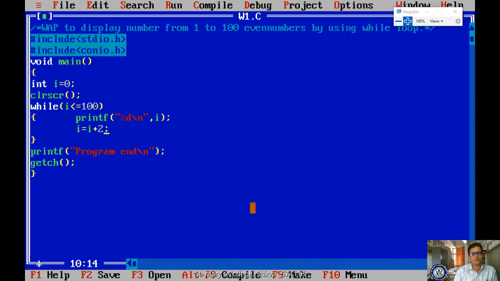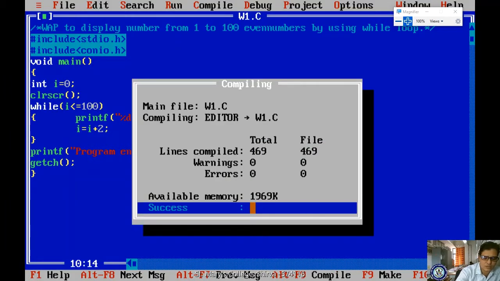Okay. Suppose I made this, first it is 0, 0 plus 2, 2. Next time 2 plus 2, 4. 4 plus 2, 6. 6 plus 2, 8 and so on. Right. So I am saving, I am compiling and I am running. Here it is showing till 100. Okay. So I am not getting it within one screen.